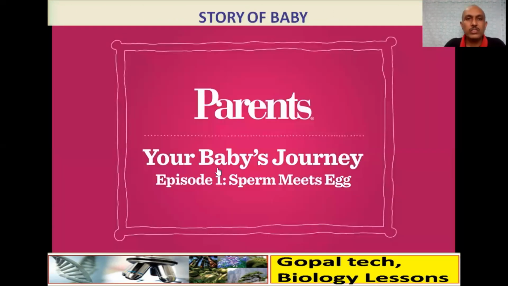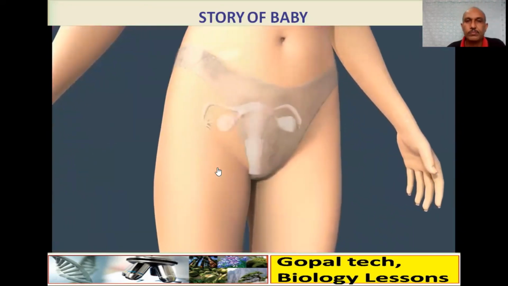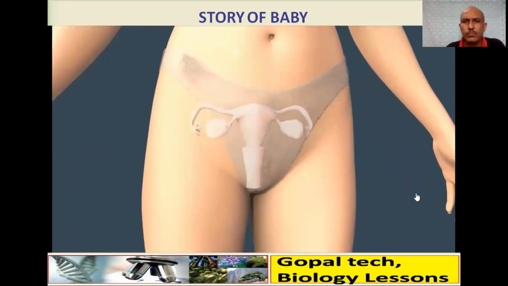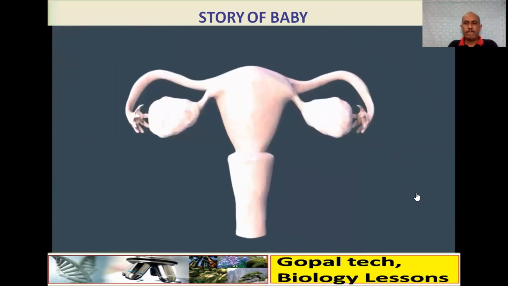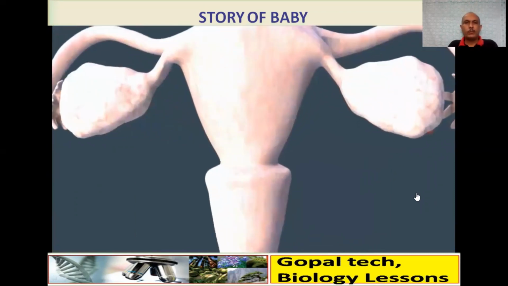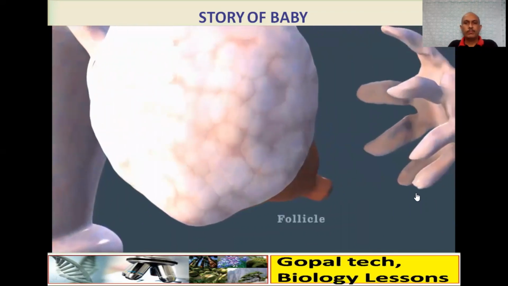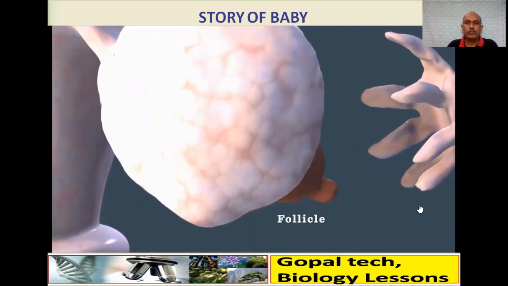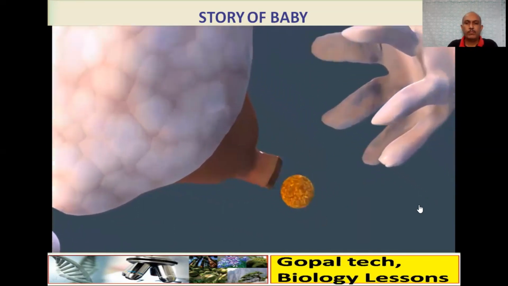Now let us see the story of our baby that begins from your parents. The due date is calculated from the first day of your last menstrual period. Conception occurs about 2 weeks from this day, and that's when you're truly considered to be pregnant. During a menstrual cycle, one of your 2 ovaries matures an egg within a follicle. Hormonal surges controlled by your brain then cause 1 and occasionally 2 follicles to release an egg.